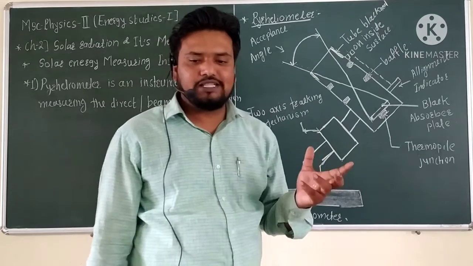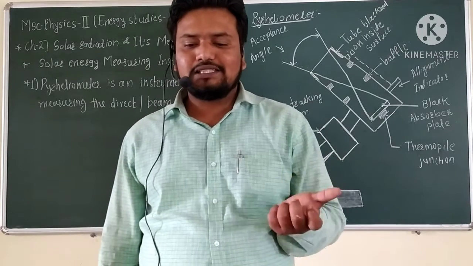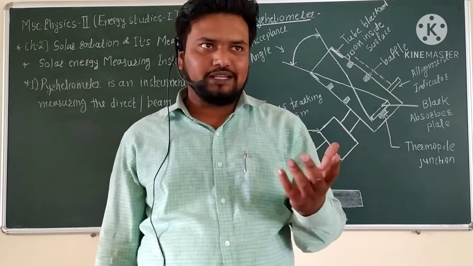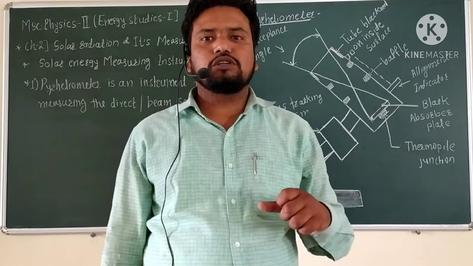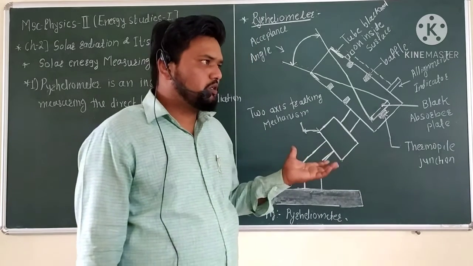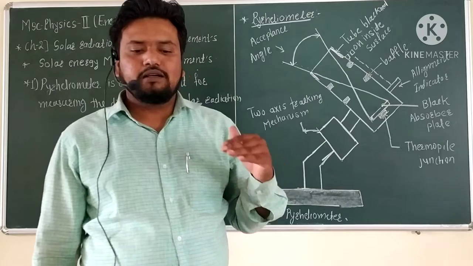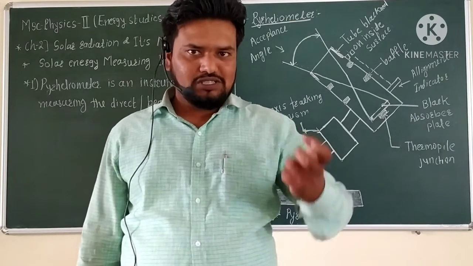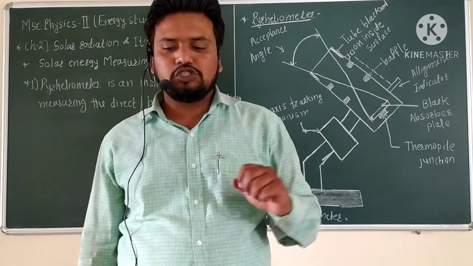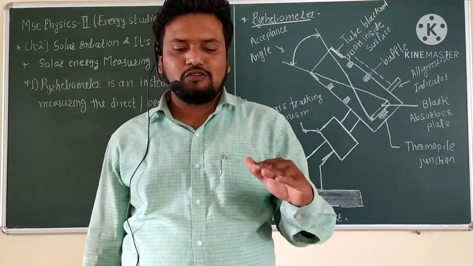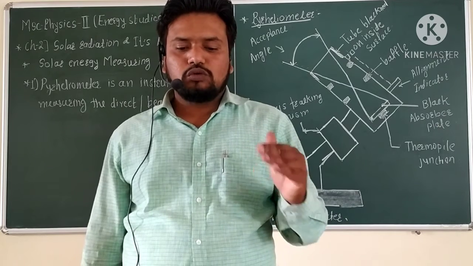It follows the sun through the day, so whatever the position of the sun, we use the pyroheliometer to record the sun's radiation. The pyroheliometer uses beam radiation falling on the surface normal to the sun's rays.